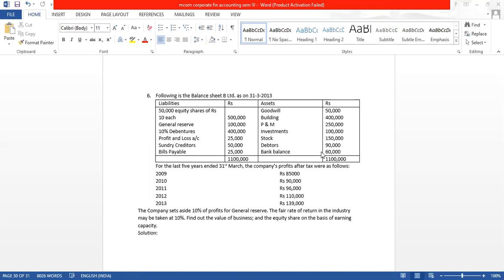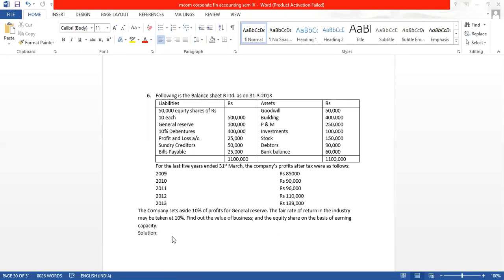Now when you are talking about yield method, the returns are given. So in this sum also, they have given us the returns for the past 5 years. So what we can do, we can find out the average profit.